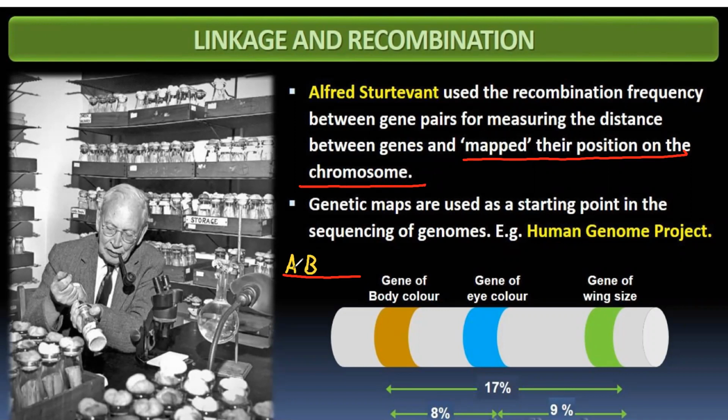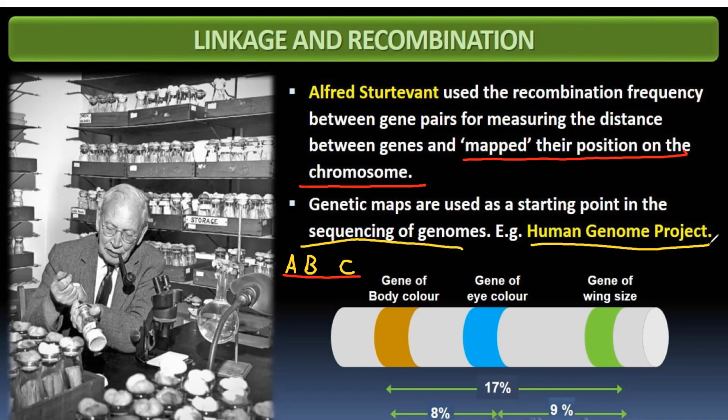That indicates that A and B are near to each other, whereas C is located far because the chance of recombination is more. So linkage and recombination help to map the position of genes on the chromosome. This is the starting point in the sequencing of the genome. The same was used in the Human Genome Project.